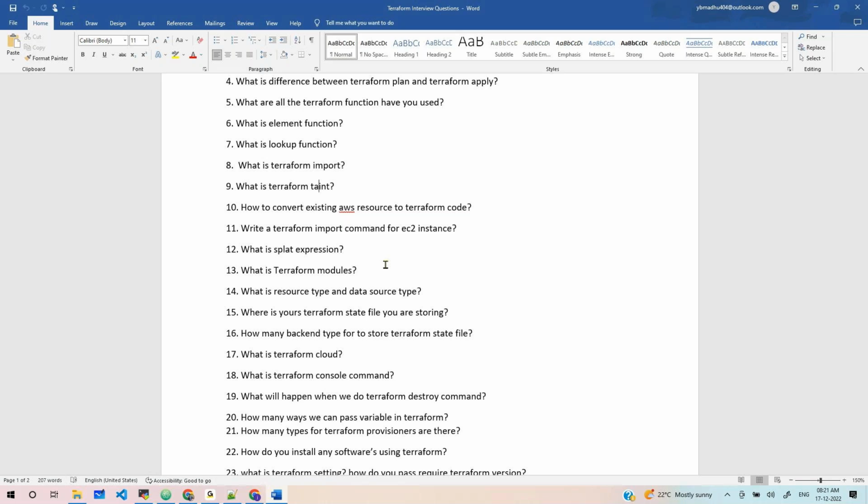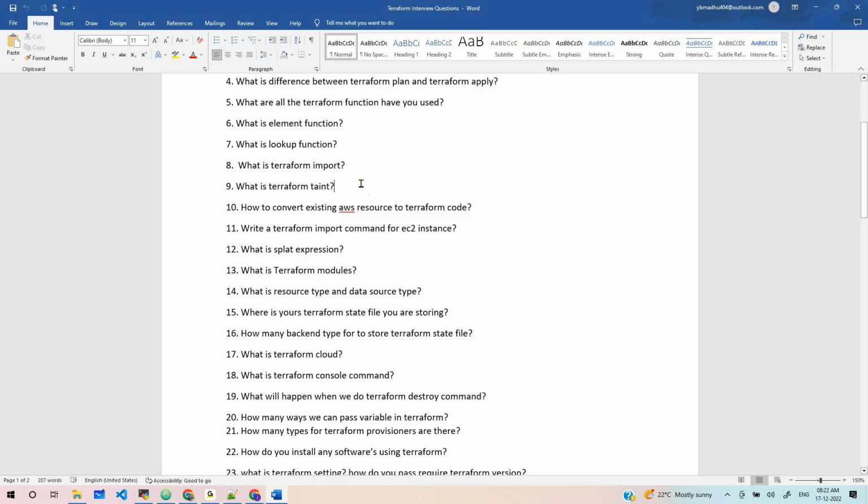Now, to some extent, don't just say plan, you need to apply and test. Also say Terraform taint, console, and workspace. All those we have done, right? Remember all the commands and then say them. Whoever does a lot of practice will remember all these things.